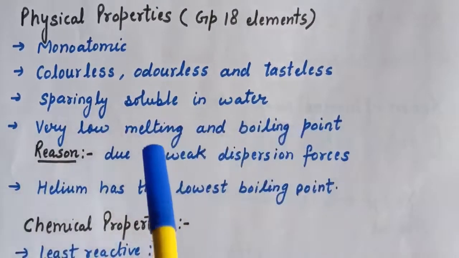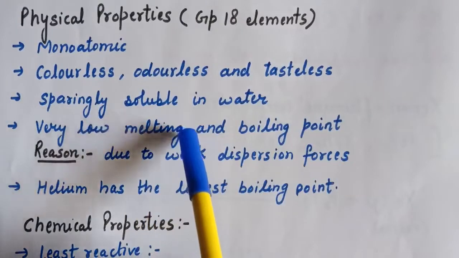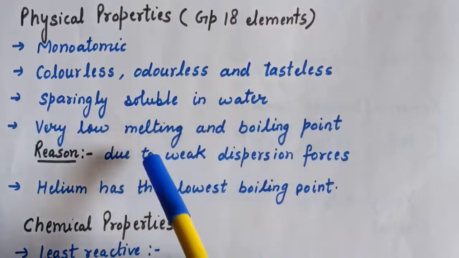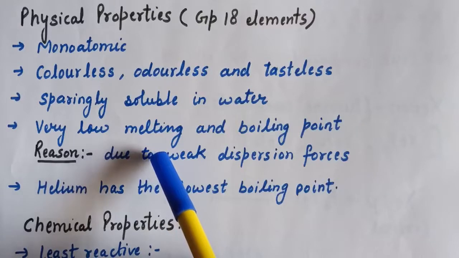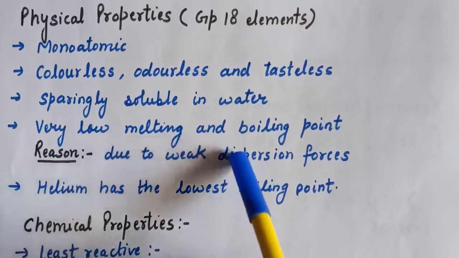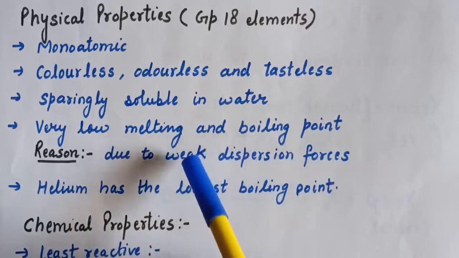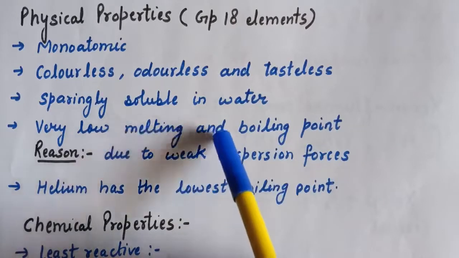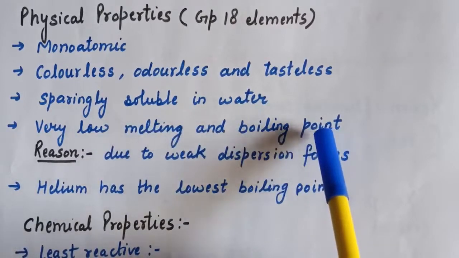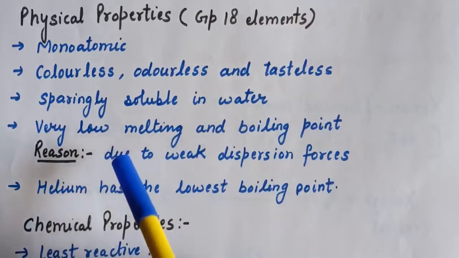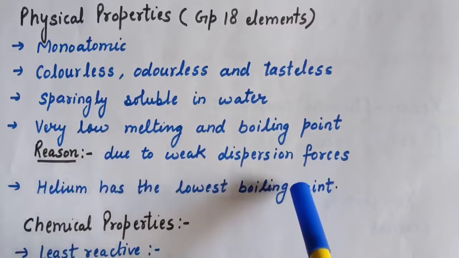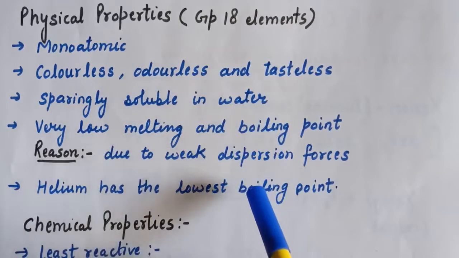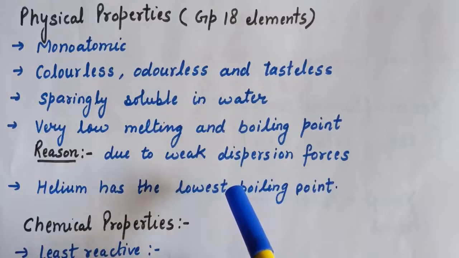And the reason behind the low value of melting and boiling point is that in group 18 elements the interatomic interaction is weak dispersion forces, and because of weak dispersion forces they have very low values of melting and boiling point. And in group 18 elements helium has the lowest boiling point. So these are the physical properties of group 18 elements. Now we will discuss the chemical properties of group 18 elements.